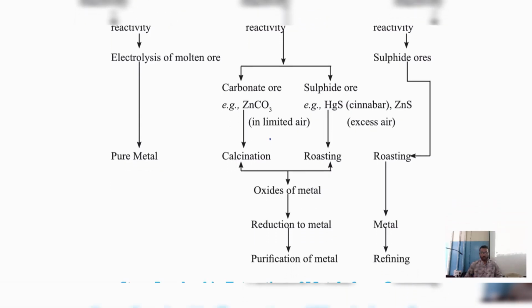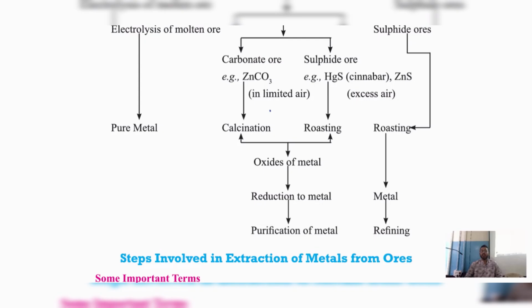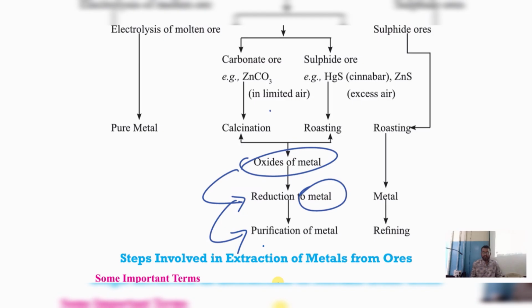Any doubts? Now, by using calcination and roasting, we get the oxides of that metal. After extraction, what do we get? Oxides of that metal. Now what do we have to do with these oxides? We have to reduce them. By using reduction of the metal oxide, we reduce it to its pure form. That is called reduction.